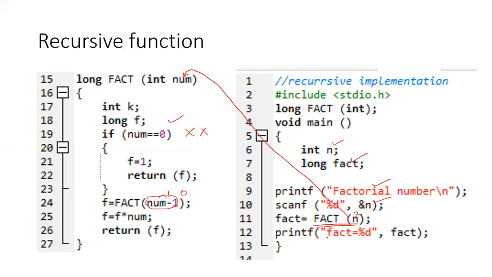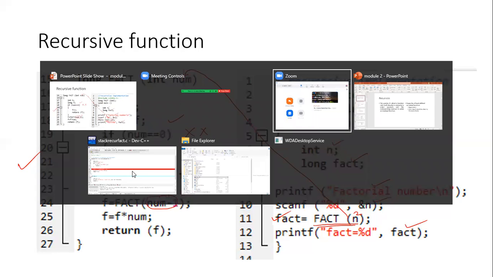Then what will happen? Then it will print on the screen. After executing this entire function, it's going to return the final value. The final value will be in fact, and fact is going to be displayed on the screen using this printf method. So that's how the recursion basically happens in this particular factorial function. Now let us execute this program and check.